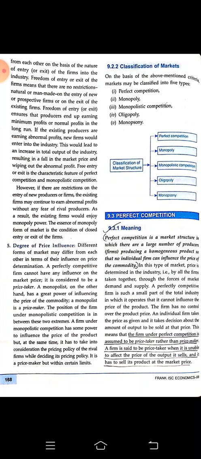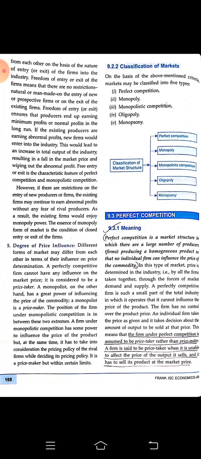Perfect competition is a market structure in which there are a large number of producers. You have to memorize this. Large number of producers or farms producing a homogeneous product so that no individual farm can influence the price of the commodity.